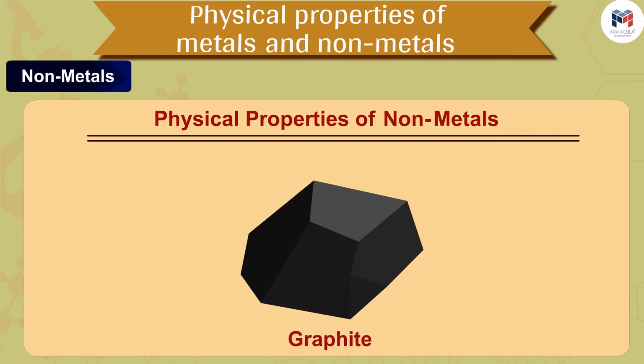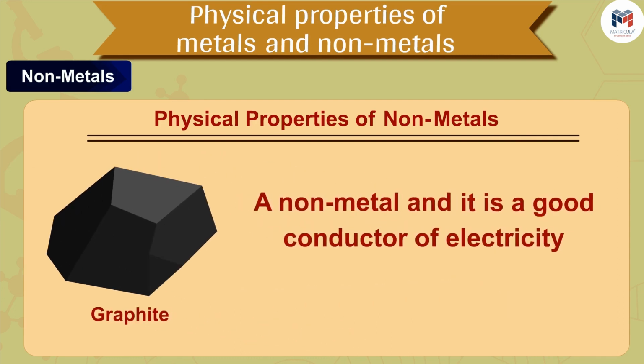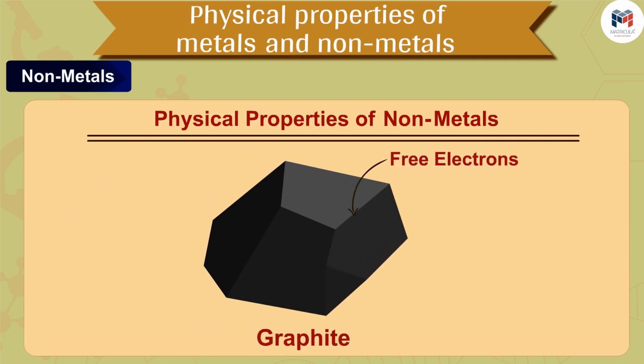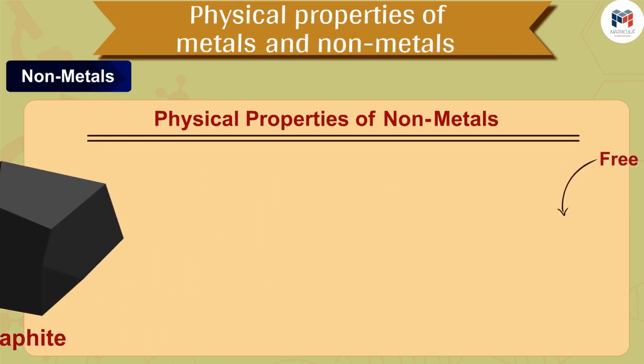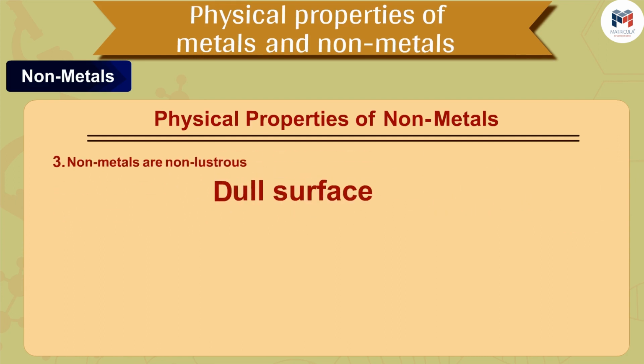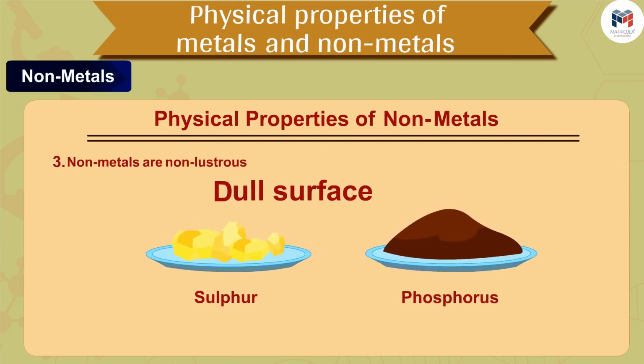You will be fascinated to know that graphite, which is a nonmetal, is a good conductor of electricity. It is the only nonmetal which is known to conduct electricity due to the presence of free electrons. The next, third property of nonmetals is that nonmetals are non-lustrous. It means that they have a dull surface. For example, sulfur and phosphorus.